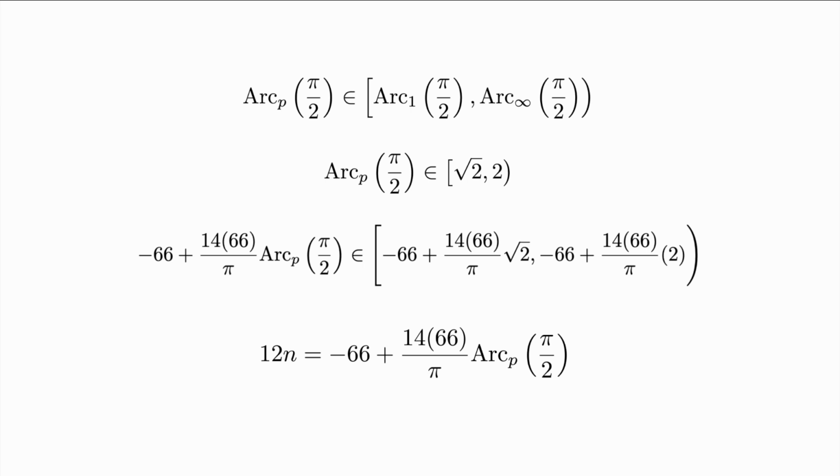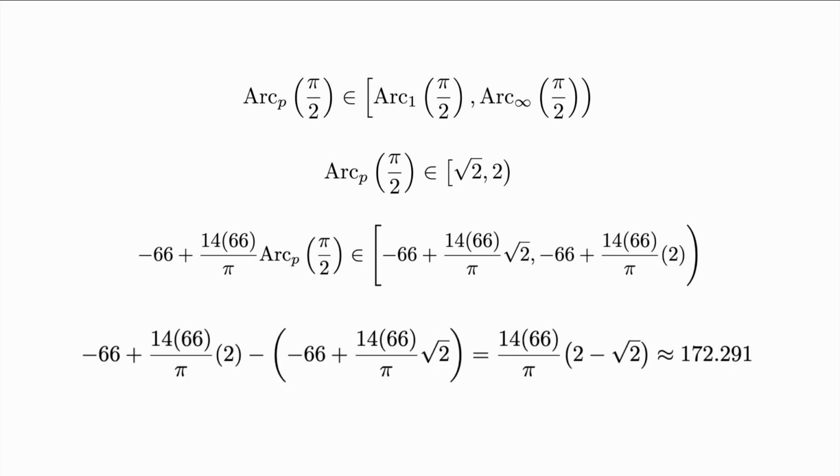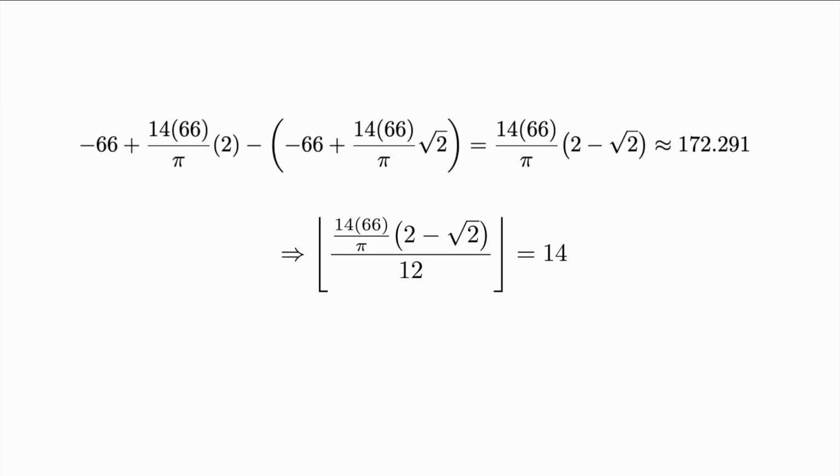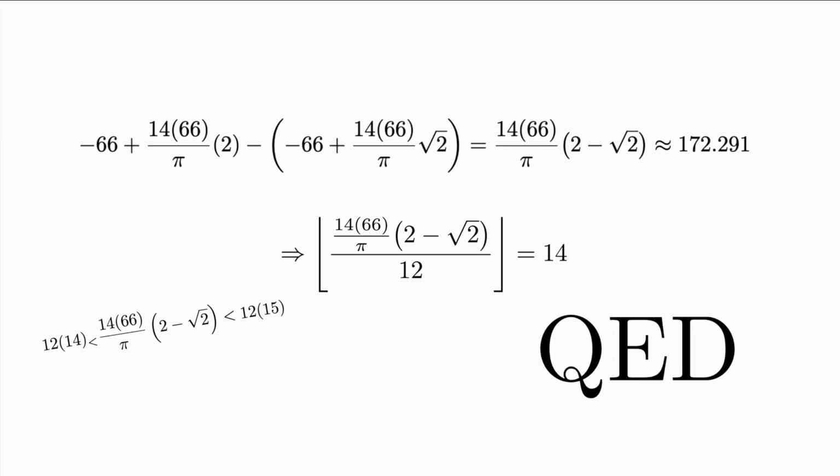But to be absolutely certain, we can find out exactly how many natural numbers that is. First, we'll take the difference between the endpoints of this interval, which is about 172. If we take this value, divide it by 12, and then floor it, we'll get the maximum number of times that arc base p of pi over 2 passes a multiple of 12 on the interval, which is 14. We can verify that with this inequality, and so there's an upper limit of 14 balanced p. We could be finished here, slap a QED on it and call it a day, but since there are such